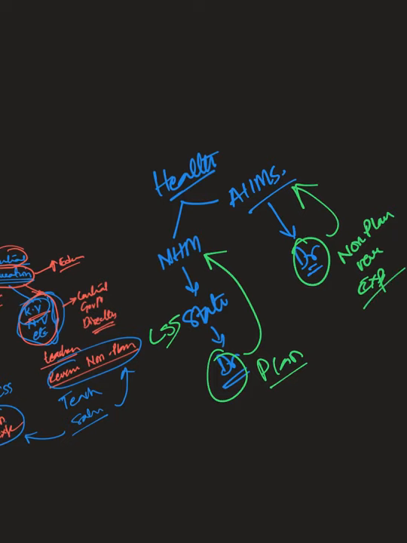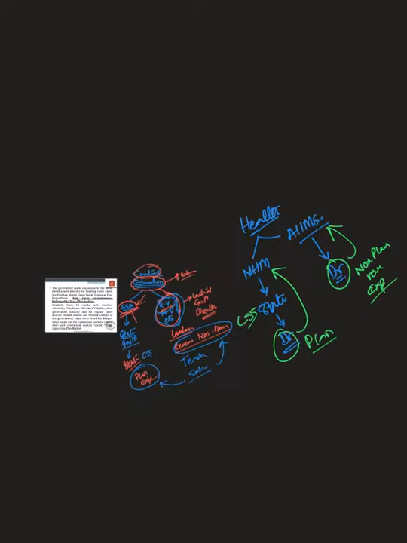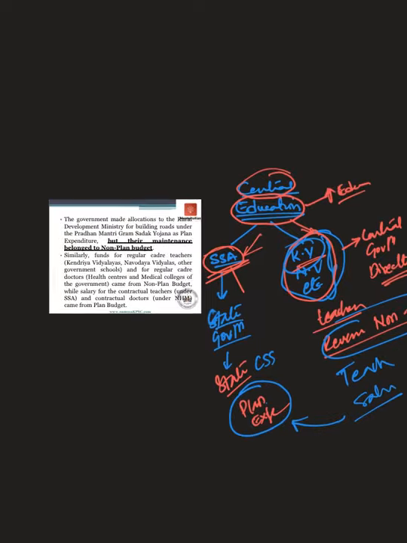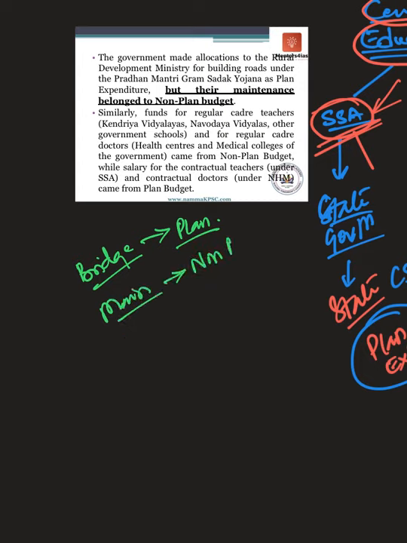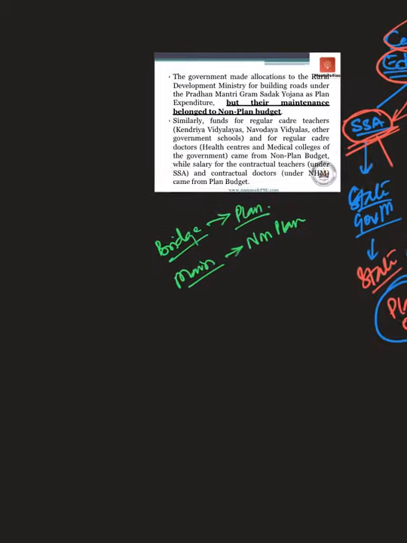See the confusion here. The expenditures were unscientifically divided, which had no meaning. So the government was spending the same kind of resources but under different headings. That is why the confusion started to arise. Another problem was that building a bridge was under the planned, whereas its maintenance was under the non-planned. Now let's see the problem from this.